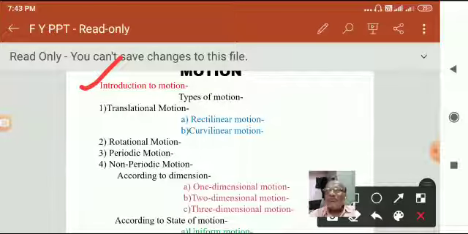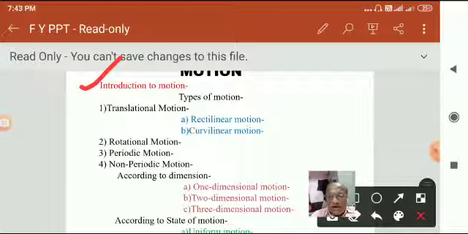Means as time passes they change their position, and when any object changes its position with time, it is said that the object is in motion. Means when we say that an object is in motion, it changes its position with time. As time passes, its position does not remain constant. There is a change in position.